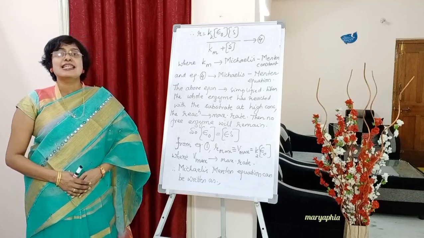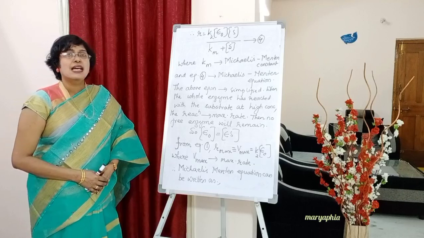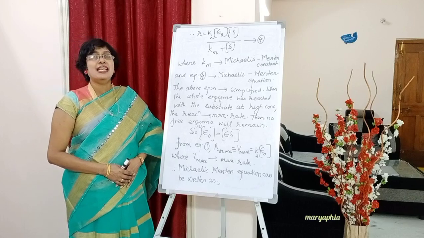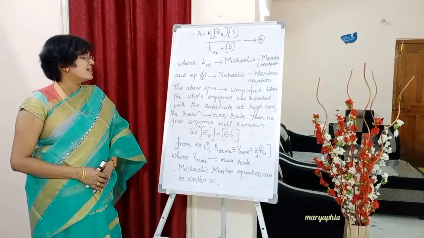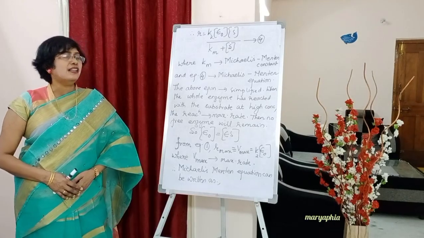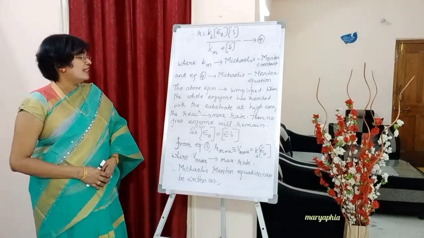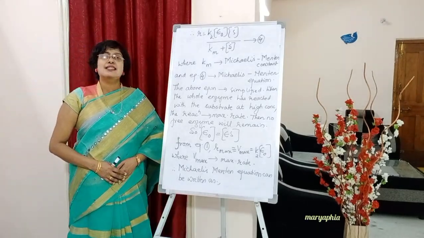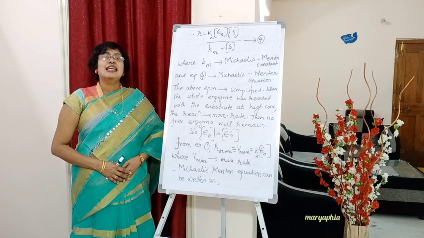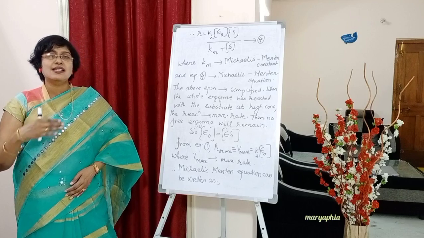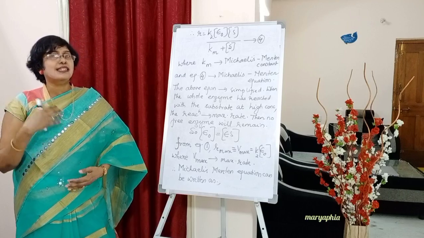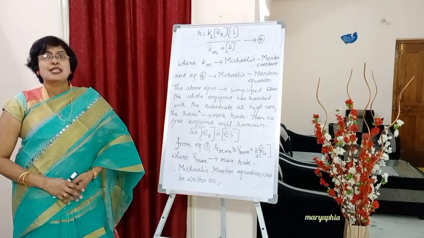The rate of reaction will be maximum and there will be no free enzyme remaining. So when the whole enzyme has reacted with the substrate at high concentration, the reaction will have maximum rate and then there will be no free enzyme remaining. That means the enzyme you are using is completely reacted with the substrate.